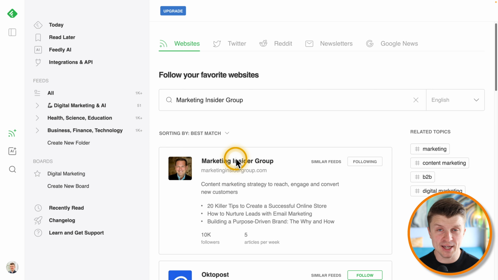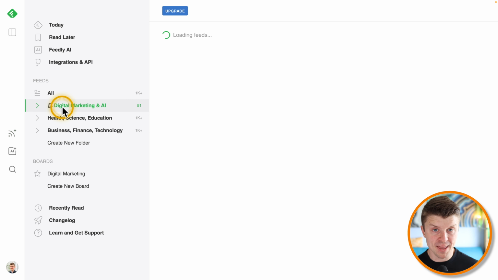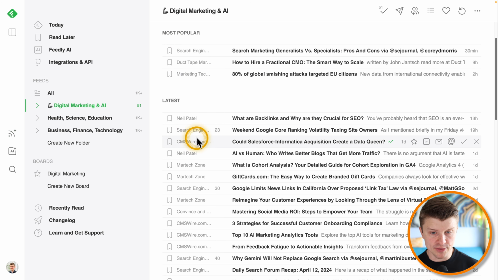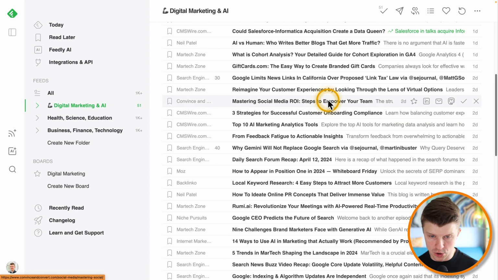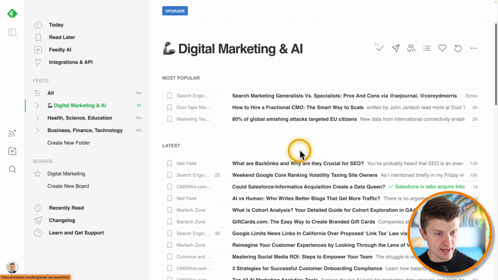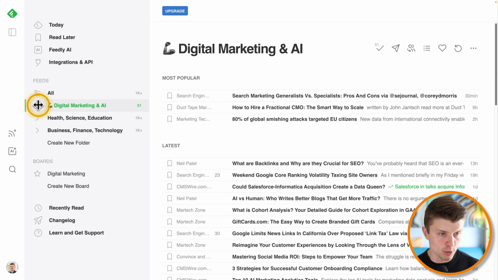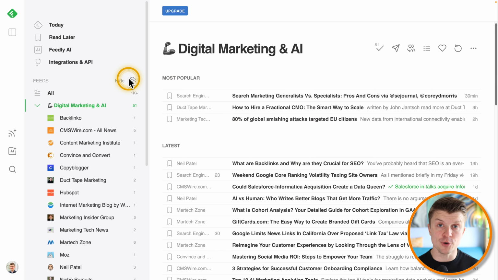So you don't have to check 20 or 30 different blogs or news websites. You can basically just go to your folder, and then you have this full feed and get content from all of these different websites in a single spot. Okay, so which websites am I following to stay informed about digital marketing?